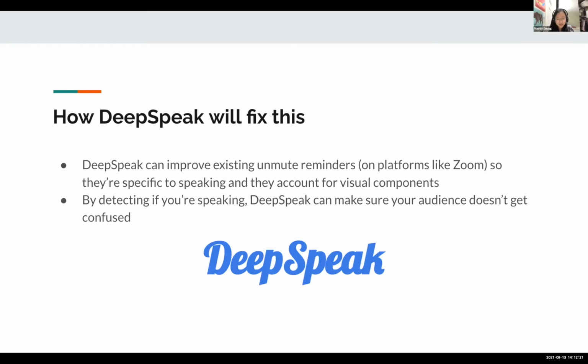And that's why DeepSpeak can solve most of your problems with being muted on video calls. DeepSpeak can improve existing unmute reminders on platforms like Zoom, so they're specific to speaking and they account for visual components. By detecting if you're speaking, DeepSpeak can make sure your audience doesn't get confused.